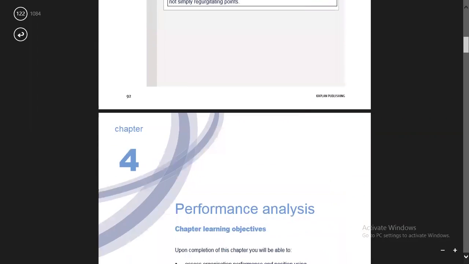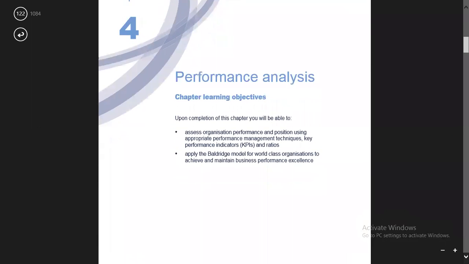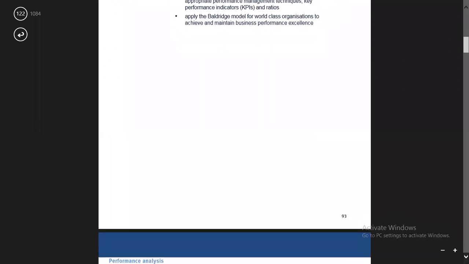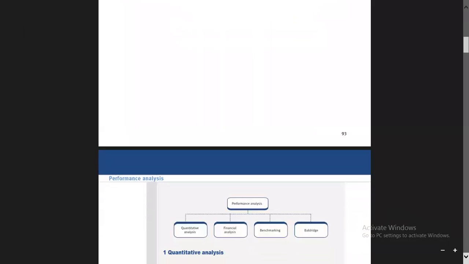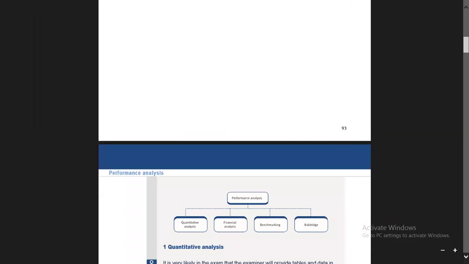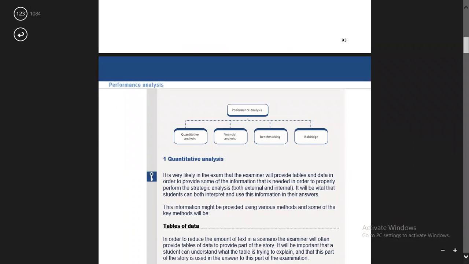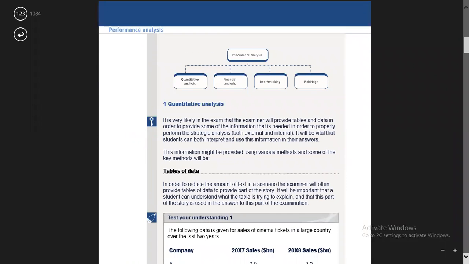So in performance analysis, today's agenda, we have to evaluate 4 things. Number 1, quantitative analysis. Number 2, financial analysis. Number 3, benchmarking. And number 4 is Baldrige.